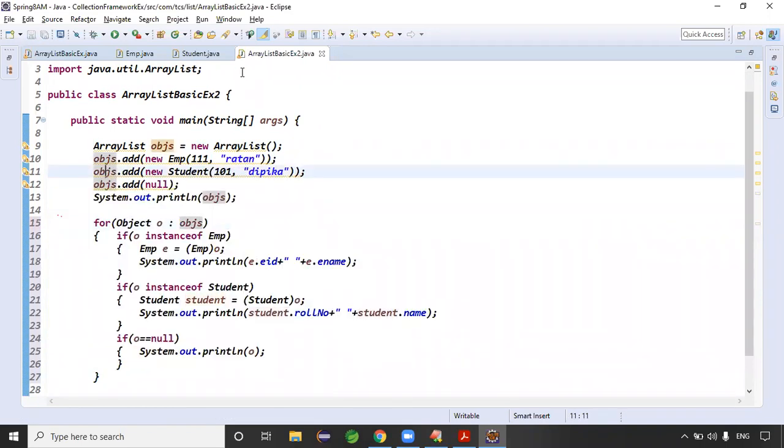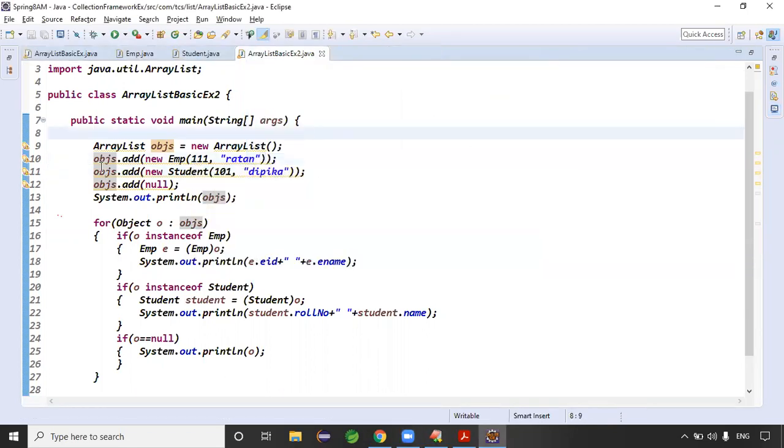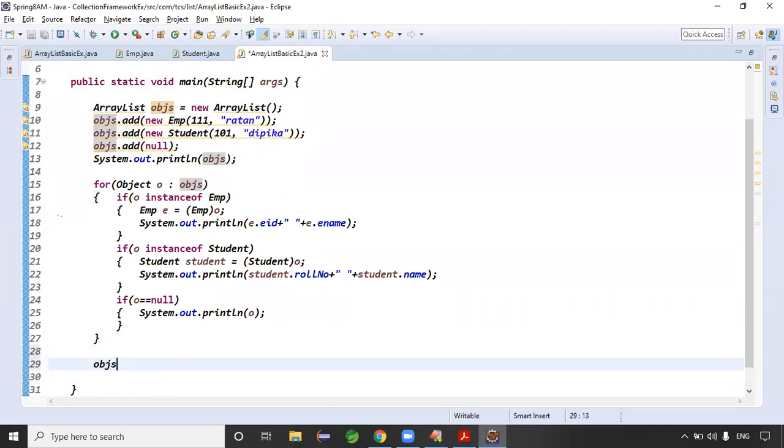Guys, see, now if you run this code, we got the output. First case normal hash codes. Next one, we got output 111 Ratan, 111 Ratan, 101 Deepika, right? And null value. But tell me, guys, collections are holding heterogeneous data. Collections are heterogeneous data. If it is storing heterogeneous data, assume I inserted 10 objects, then how many times do I need to do this for loop? I'm type checking and typecasting, we need to do it 10 times, right? Good.